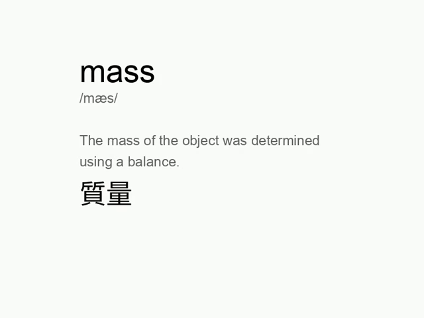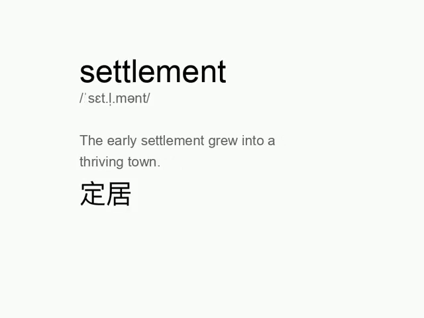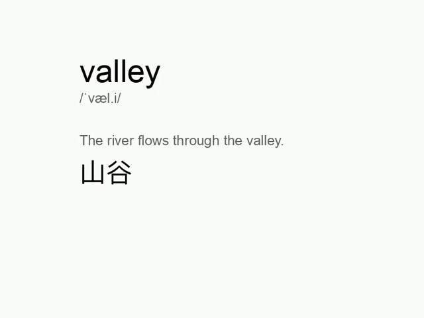Mass. The mass of the object was determined using a balance. Settlement. The early settlement grew into a thriving town. Valley. The river flows through the valley.